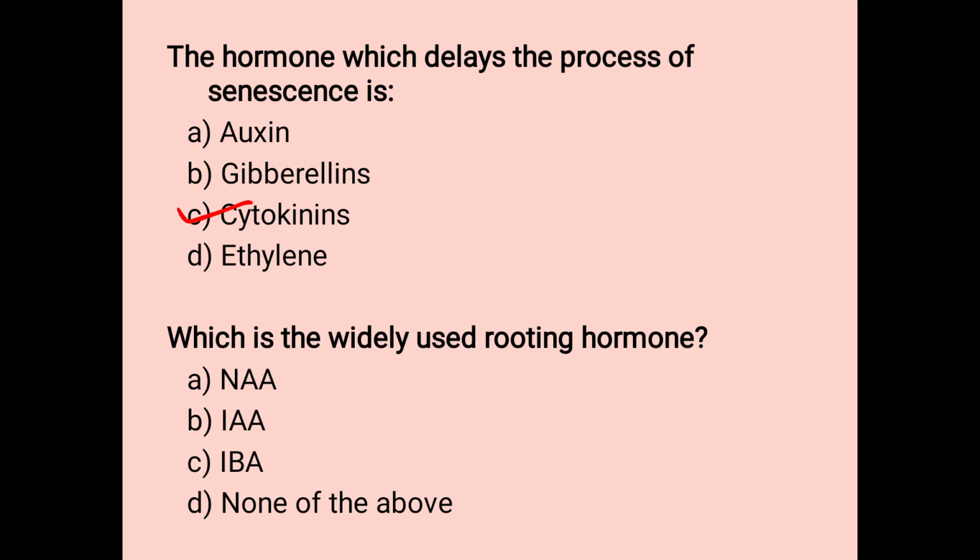Next question is which of the hormone is widely used as a rooting hormone? Rooting hormone means whenever you bring a stem cutting of rose plant in your home and you plant it in a pot, later on you will observe that out of that stem roots start to come out. So from where those roots are coming? This is possible because of a hormone that is NAA, which is a synthetic form of auxins. So the most widely used rooting hormone is NAA or the naphthalene acetic acid.